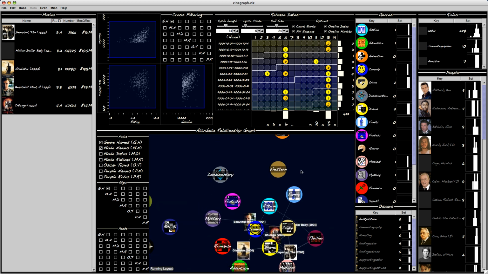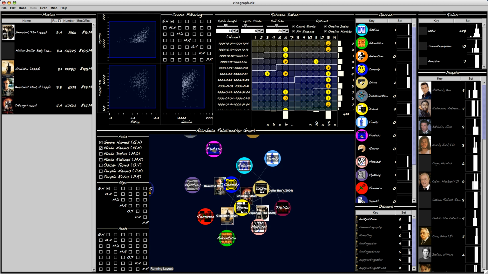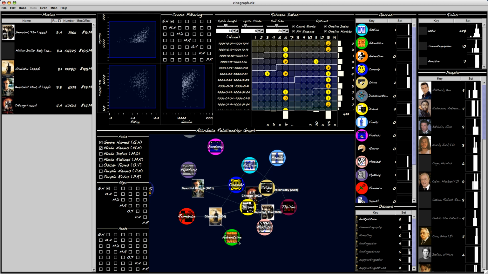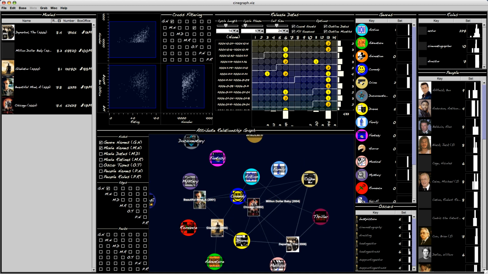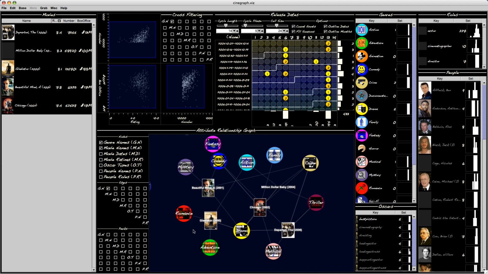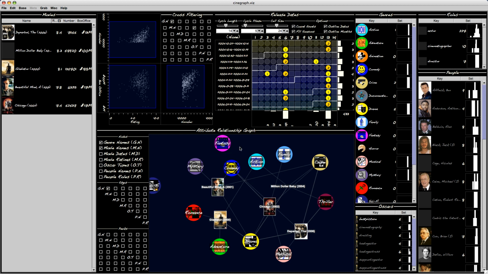And now what we're showing in the graph are the relationships between the genres and the individual movies. Now, something that immediately pops out here, and this occurs for pretty much all movies, is that there are, in a sense, too many genres listed for every single movie in the Internet Movie Database. You can see here that A Beautiful Mind is a mystery, and a comedy, and crime, and a drama. And Gladiator is action, and romance, and adventure, and drama, and The Departed apparently is a musical. That seems a little interesting.